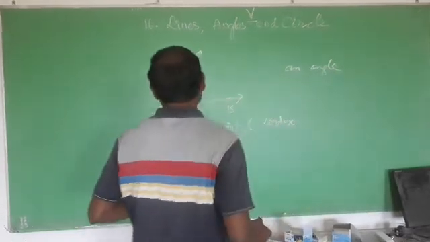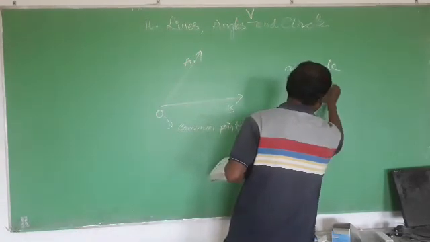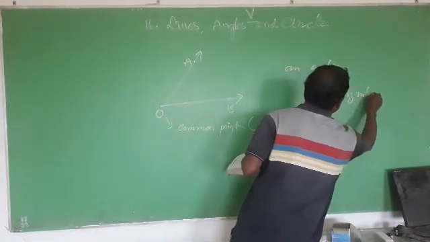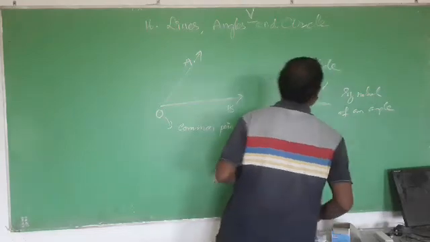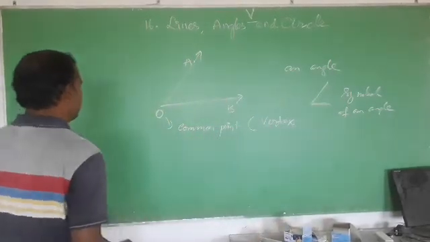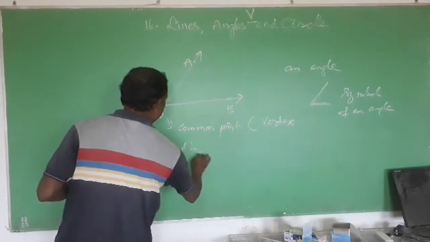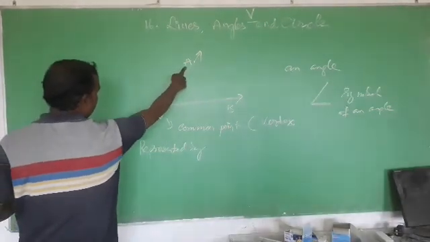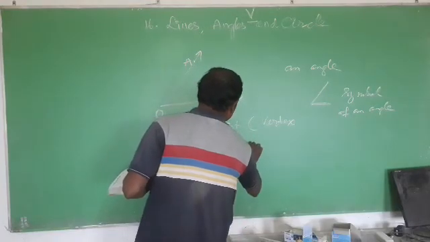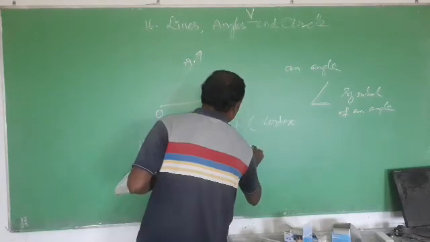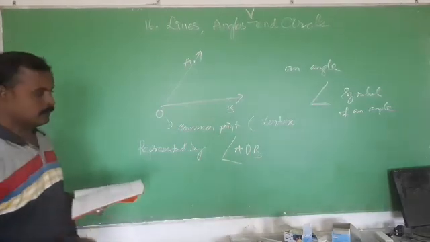Okay, and it is written by symbol like this. This is the symbol of an angle, and it is represented by, you have to write angle AOB. First you write the symbol, then AOB.